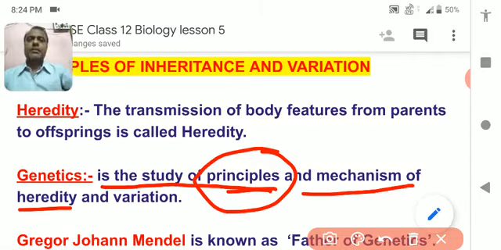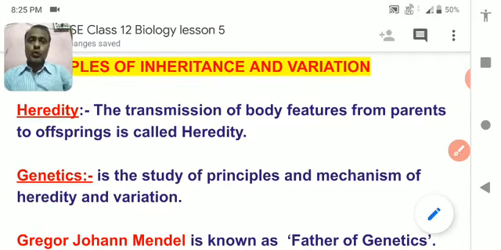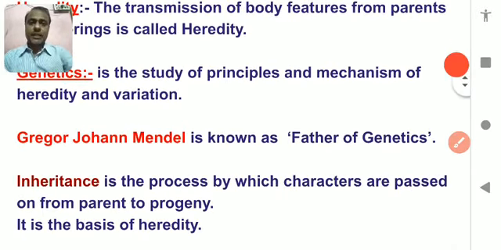How heredity takes place is related to some principles. So genetics is the study of principle and mechanism of heredity and variation, a point to be noted. So who first started this?